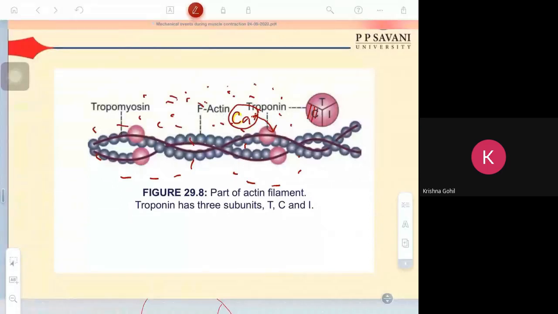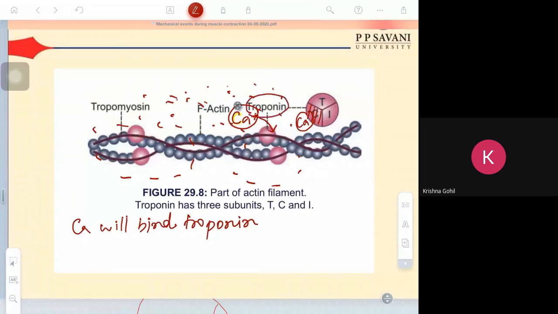It will bind at this place. So when calcium ion binds the troponin, what will happen? It changes the shape of the troponin. Now this will rotate.